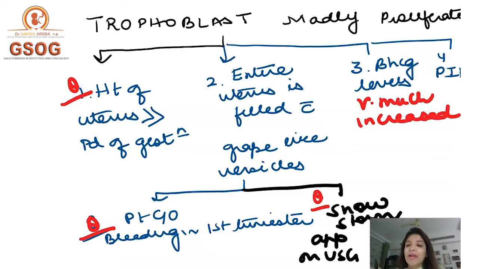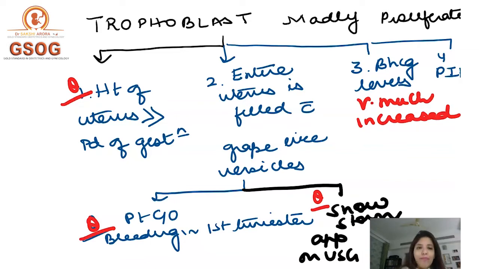And this trophoblast which is present in the uterus, on ultrasound, gives a snowstorm-like appearance. Very, very important. Right? So trophoblast is madly proliferating, so the height of the uterus is more than the period of gestation, number one. Number two, on ultrasound, you get a snowstorm-like appearance.